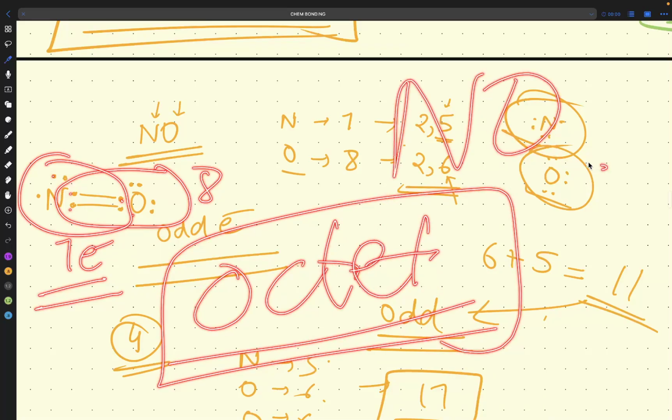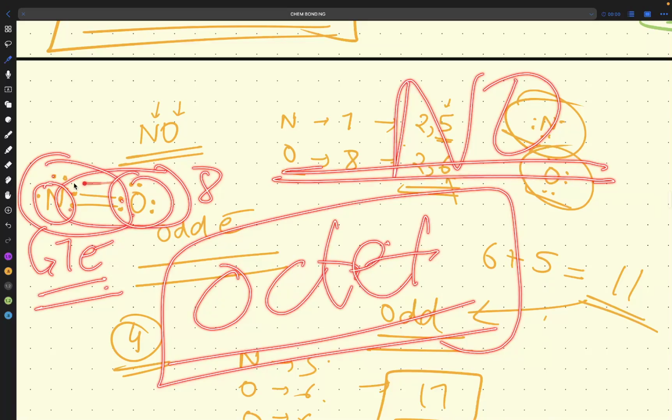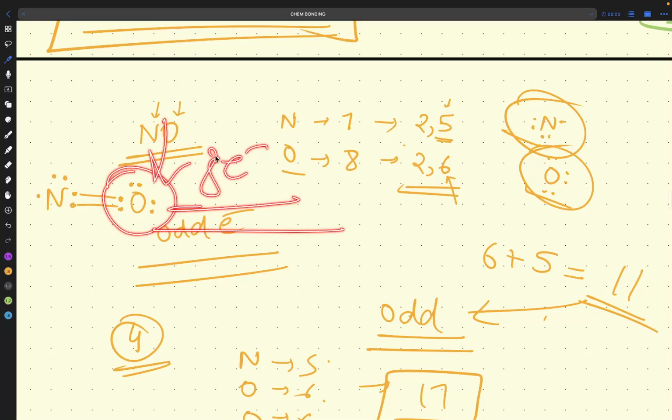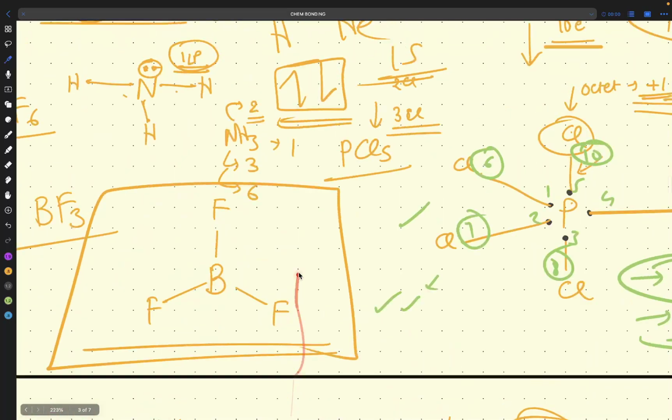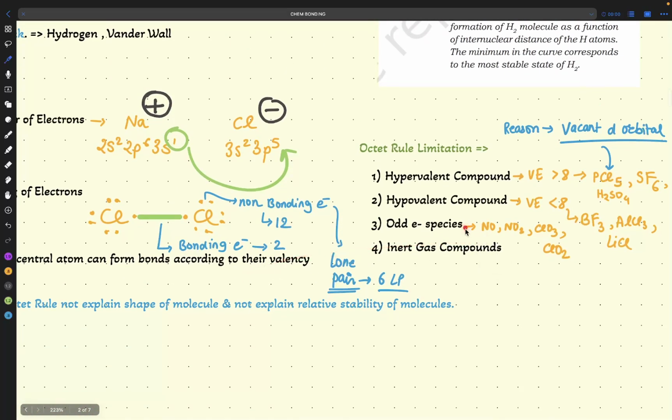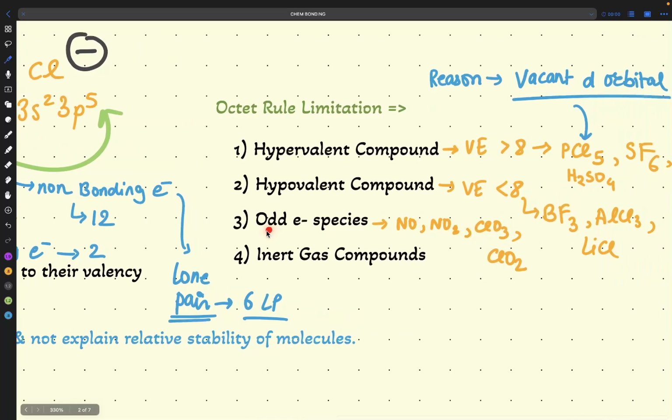No. Why? Because nitrogen has only 7 electrons. But according to the octet rule, both should have 8 electrons. Oxygen is following the octet rule with 8 electrons, but nitrogen has only 7. That's why the octet rule is also not followed in odd electron species. That's why it is a limitation.